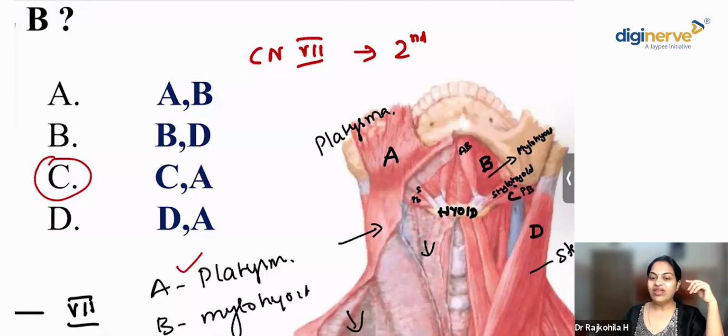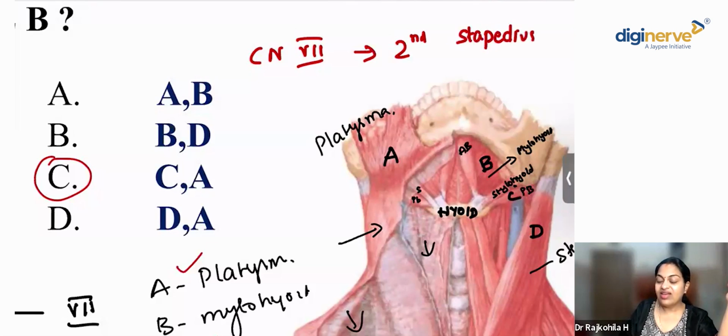And within the middle ear cavity, which muscle is innervated by facial nerve? Name the muscle. Muscle within the middle ear innervated by facial nerve. Stapedius. Yes, Disha. Very good. Stapedius. And then this SPB muscle.